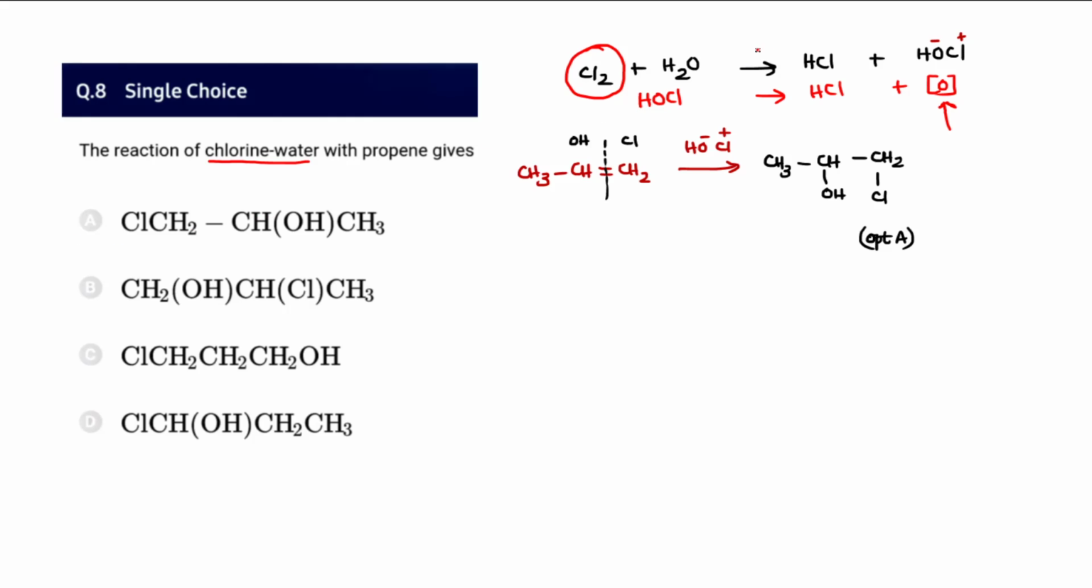So the chlorine water which produces HOCl, OCl minus is called hypochlorite. So therefore the acid name of it is hypochlorous acid. The hypochlorous acid can be dissociated into HO minus and Cl plus. Since oxygen is more electronegative, it gets the negative charge. So the addition is done as per Markovnikov addition: CH3, CHOH, CH2, Cl. That is exactly found in option A.